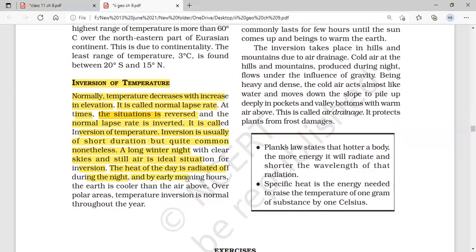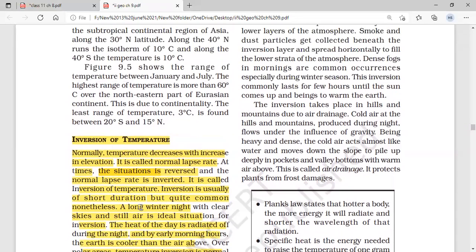And by early morning hours, the earth is cooler than the air above. Over polar areas, temperature inversion is normally throughout the year. Polar regions पे inversion temperature पूरे साल हमको मिलता है वहाँ पर.